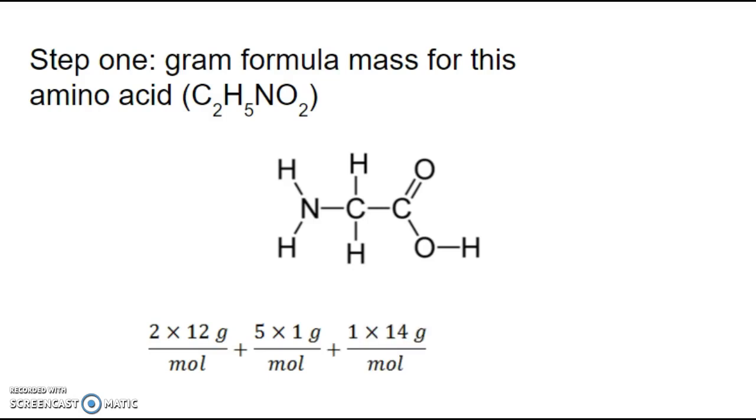Now we have 1 nitrogen atom, so we can add 1 times the gram formula mass of nitrogen, which is 14 grams per mole. And last but not least, we have our 2 oxygen atoms, so we can add 2 times the gram formula mass for oxygen, which is 16 grams per mole. I'll give us a moment to add up our answers for the total gram formula mass of our molecule.